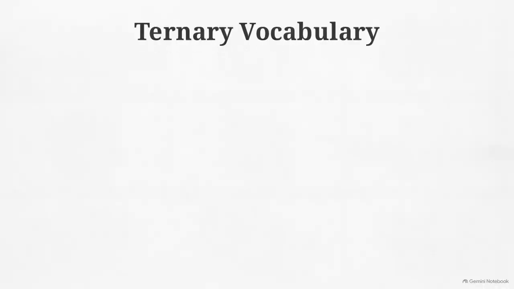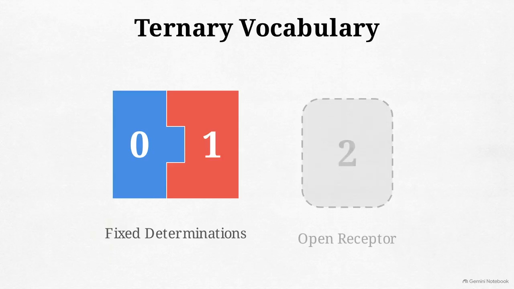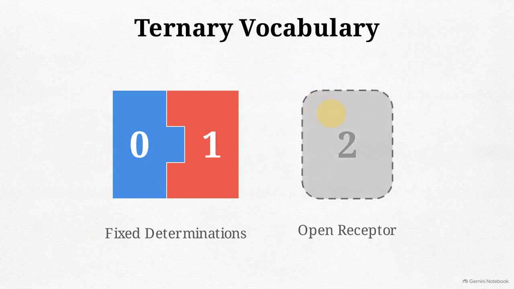The foundation of this system is a ternary vocabulary. States 0 and 1 act as defined complementary values, while the state of 2 operates as an open, pulsing receptor, a space of possible determinations actively susceptible to transformation. This ternary logic drives Aurora's core operator, the window.